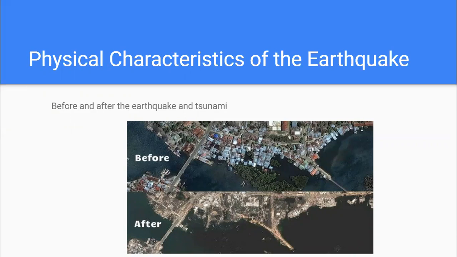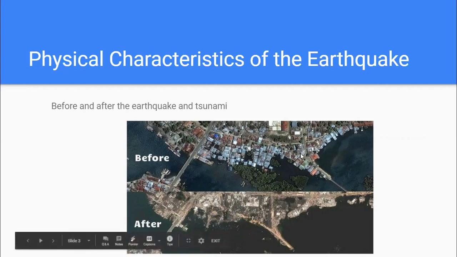8 million liters of oil escaped from oil plants in Indonesia. Mangrove forests along the coast were destroyed, along with several coral reefs, and there was also a tsunami that resulted from this earthquake, which caused a lot of damage and lives lost as well.